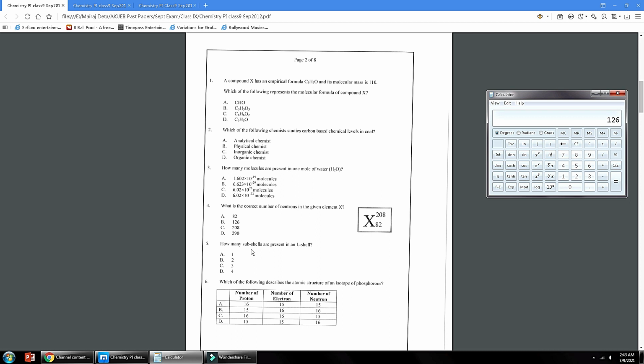Now number 5: how many subshells are present in an L shell? L is the second shell of an atom. It contains 2 subshells. So B is the correct answer.